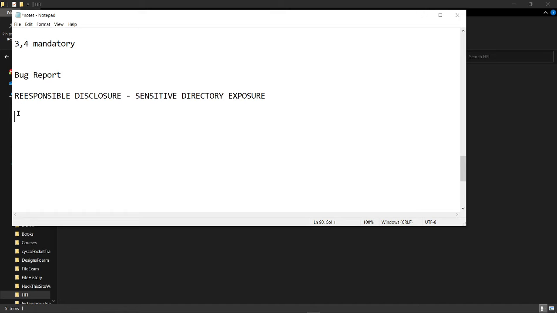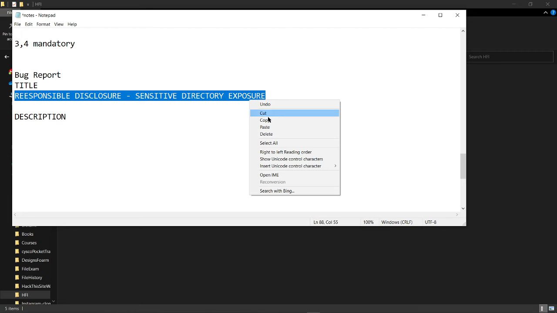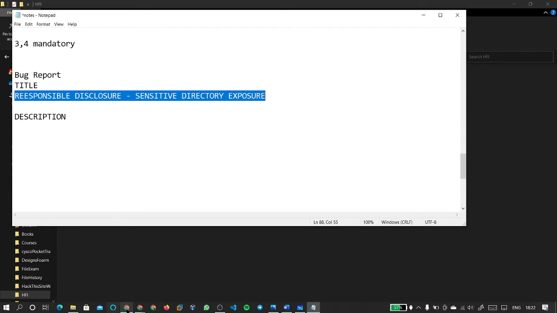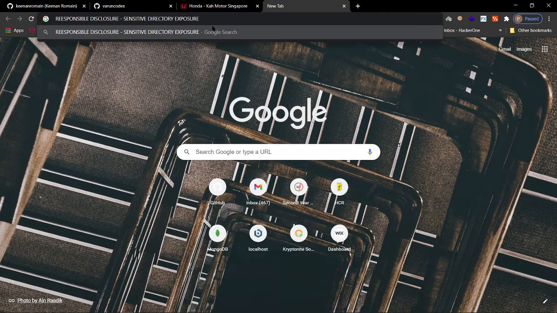And then the second thing is the description. Let me name it, then it will be easy for you: title, and then description. If you don't know what to write in the description, you can just copy this, go to Google, open a new tab, and paste it.